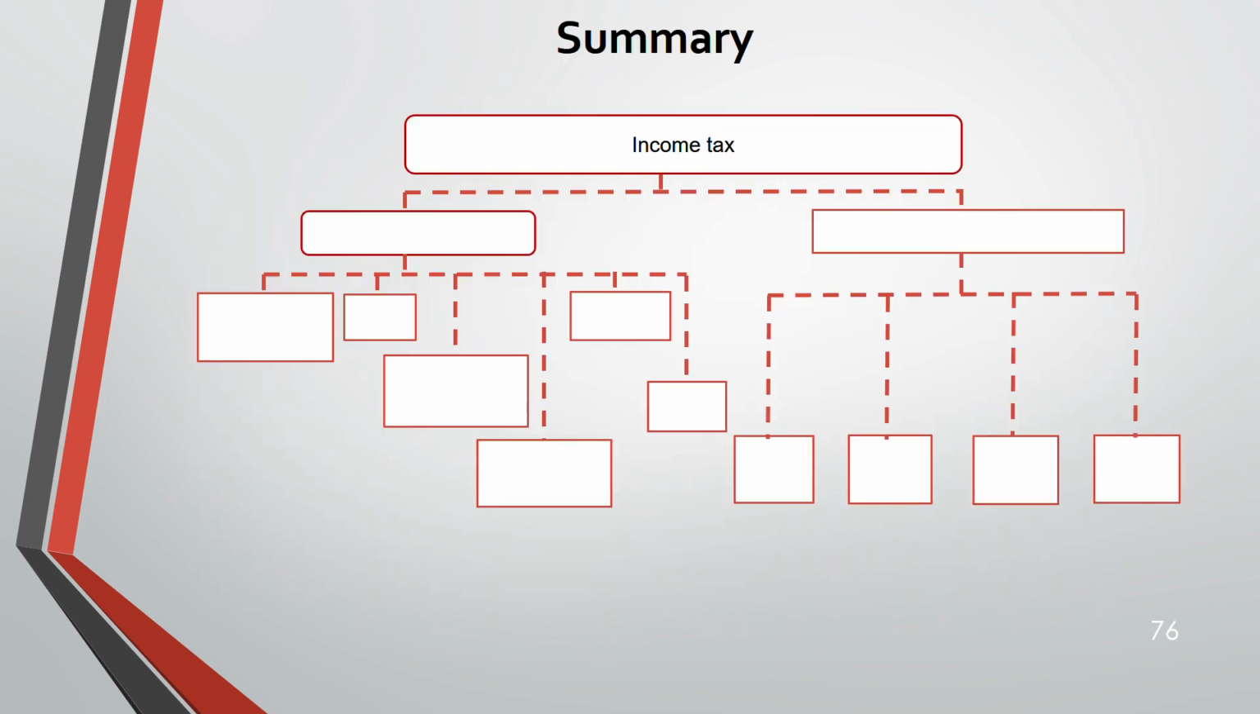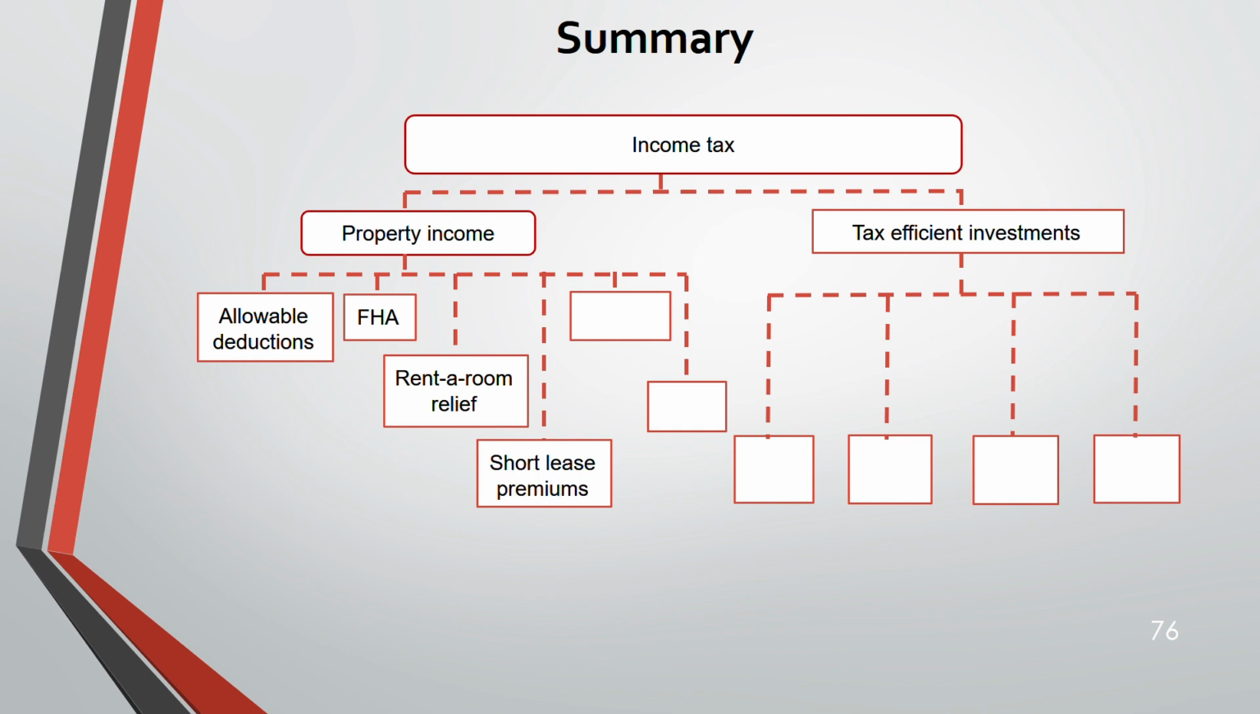Now, let us summarize this whole lecture: property income and tax efficient investment. We went through allowable deductions, then furnished holiday accommodation where we went through the conditions, how much it has to be actually let and available for letting, and the reliefs: rent a room relief, the 7,500 rule. I call it the 7,500 rule. Then short lease premium. Then losses can be adjusted only against property income, and real estate investment trust, which is received net of 20%, and it is taken as non-savings income, not dividend.